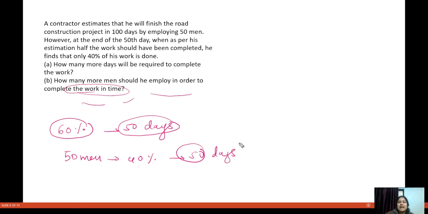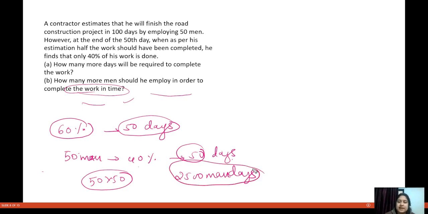So 50 into 50 means 2500 man days. Because one man working for one day is one man day, 50 men working for 50 days is 2500 man days. So 2500 man days is equal to 40%.